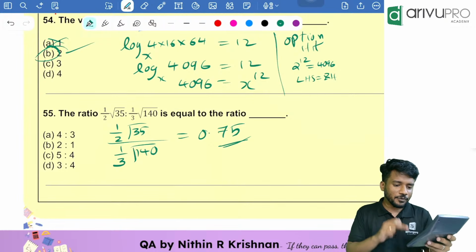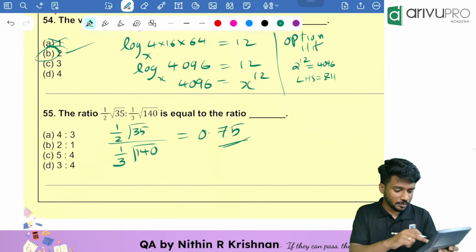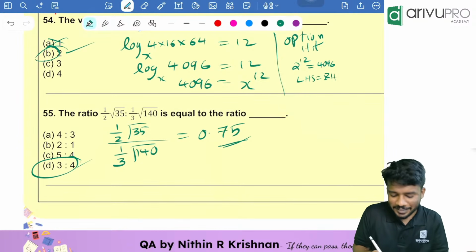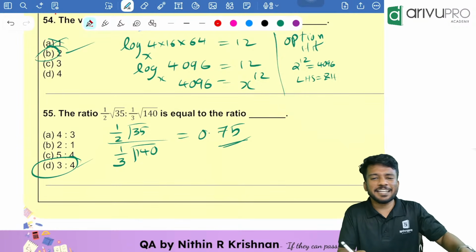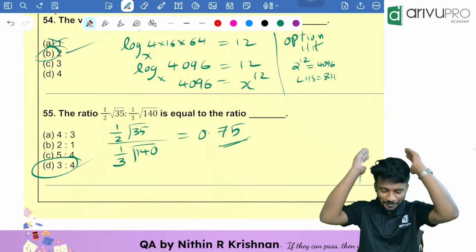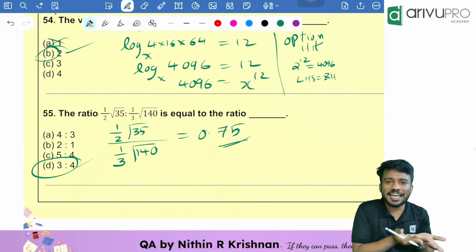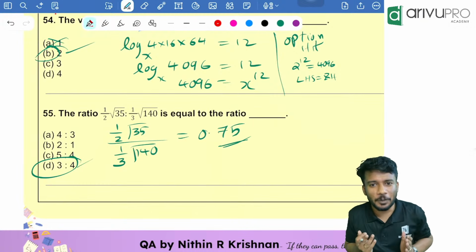3 divided by 4 is how much? 0.75. Option D is your answer. Just use the calculator. Don't get panicked or think, I don't know roots and all. Don't think that. You have a calculator with you. You can solve anything. Okay.